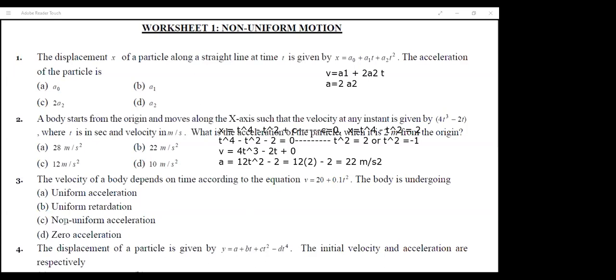So for the third question, it will be non-uniform acceleration. Because when you differentiate your velocity equation, your acceleration will be 0 plus 0.2 t. This tells us that the acceleration is time dependent. The graph plotted for acceleration versus time will be an inclined line, meaning your acceleration is changing with respect to time. If acceleration is changing, it is non-uniform acceleration.